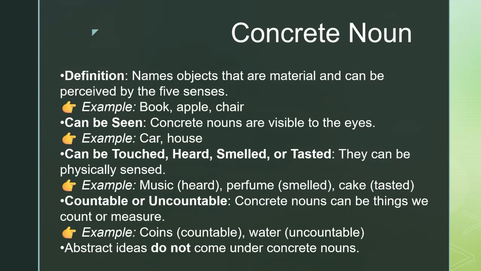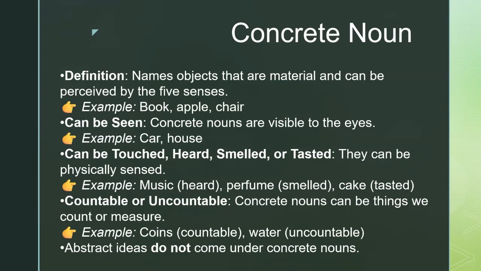So, these represent all five human senses, that is, touch, to see, to hear, to smell, and to taste. So, whatever noun satisfies any of these five senses, then they come under concrete noun.